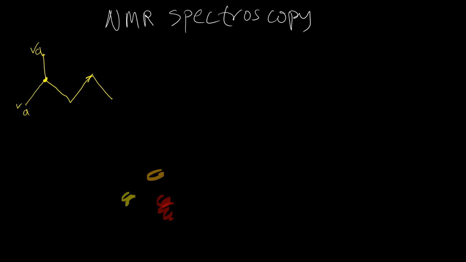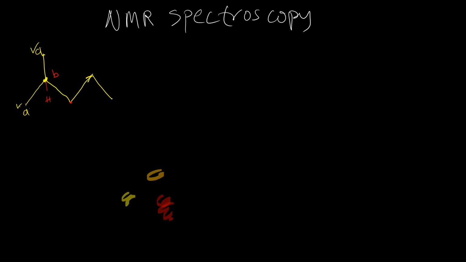Right? Now let's look at here. We have one more hydrogen here, right? So this hydrogen is in a different chemical environment. It will appear as signal B. And here we have two hydrogens, right? You have two hydrogens attached to the same carbon.